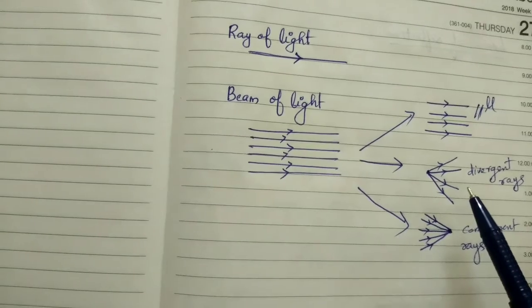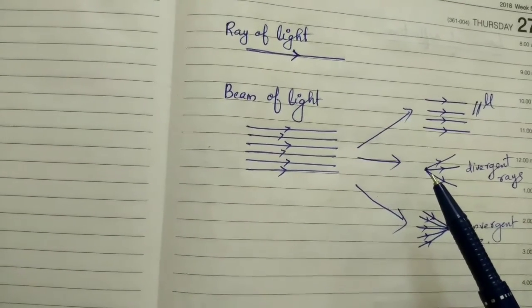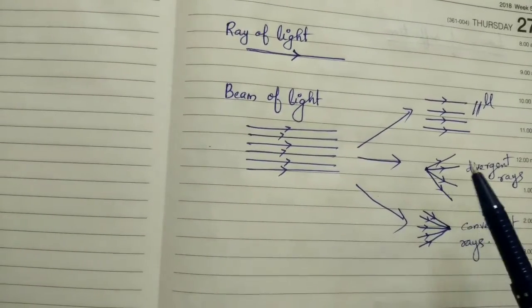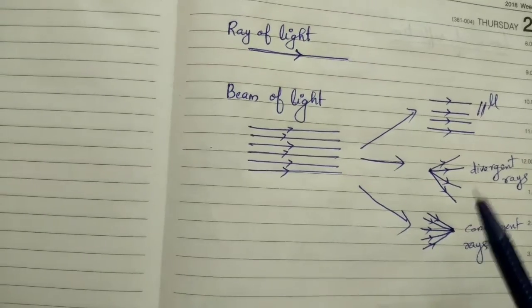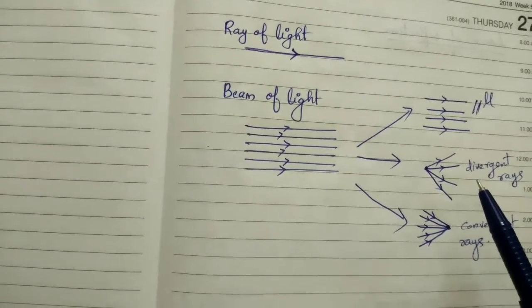Then why is it known as divergent rays? From a single point it is diverging. The rays are diverging in different directions. So we can call this divergent rays.